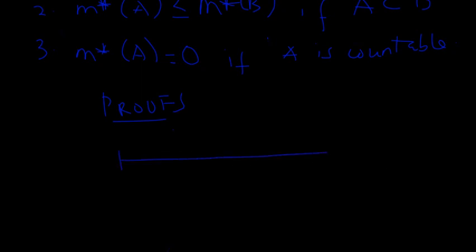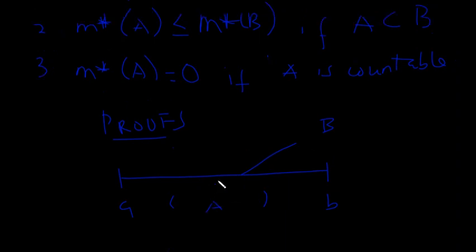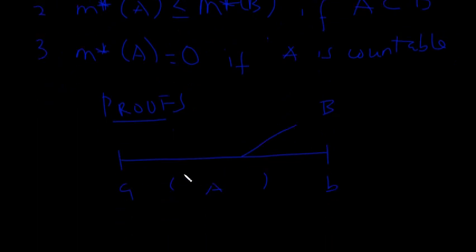So I have my set, which is over here. Then this is my big set B. I can choose any set A, and you can see that this is actually the set A I'm talking about. You see that A is contained in B. Okay, I want to prove this. So let's take the complement of A in B. The complement of A in B is going to be this point to that point, and from that point to that point, right?